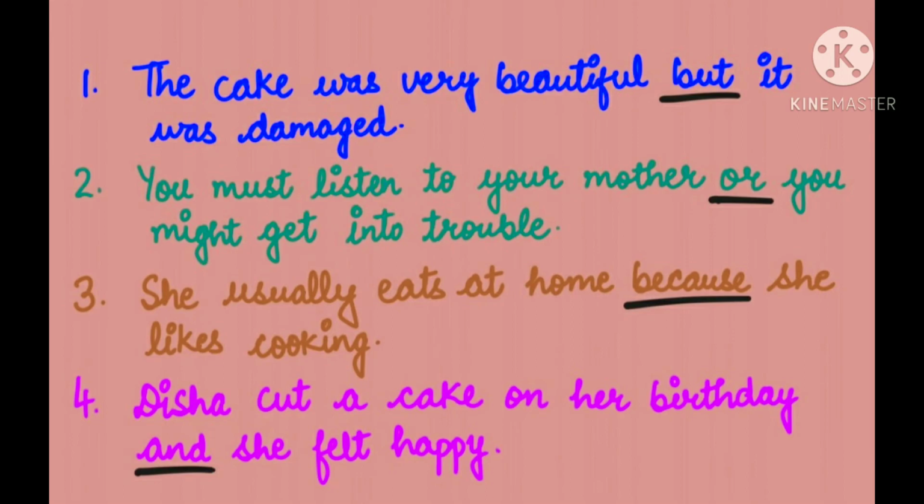Now my dear students, this is how we have to use conjunctions in our sentences. That's all for today. I believe that this topic is very much clear to you. Now please do revise this topic well and try connecting words and sentences by using correct conjunctions. Now dear students, it's your turn. You can take any one of these conjunctions and write a sentence in the comment box below.